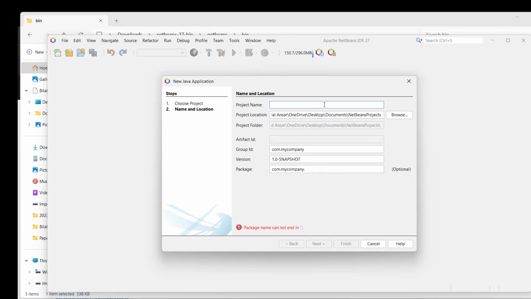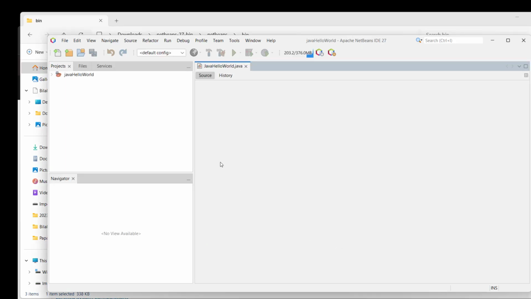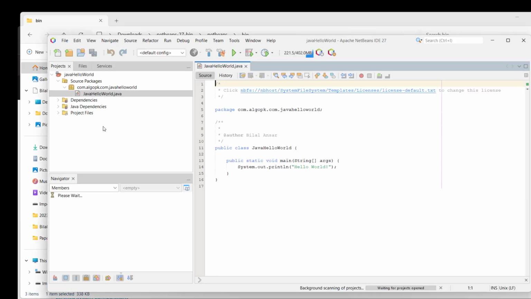So here you have to name your application. So I name it as Java Hello World and your company name if you wanna give. Okay, so write your company name or group ID, whatever you want. Click finish and your first project in Java is created successfully.